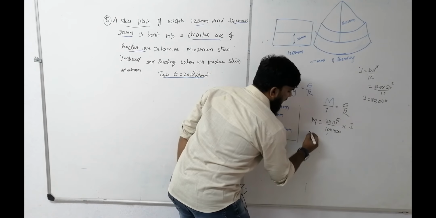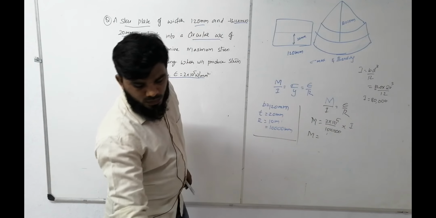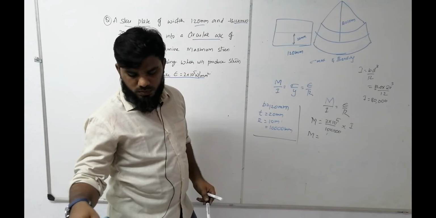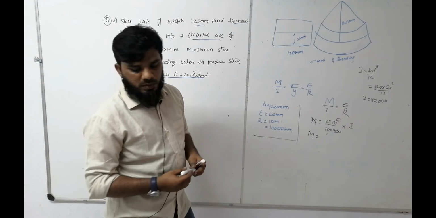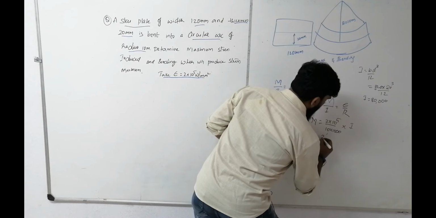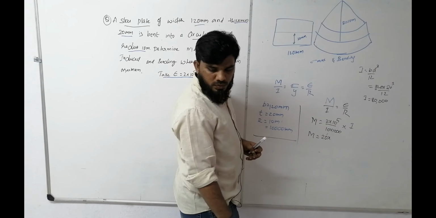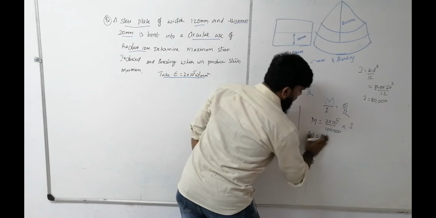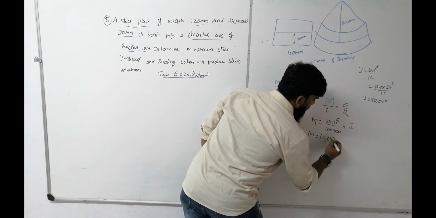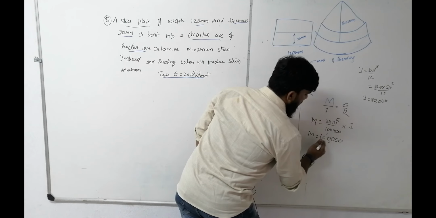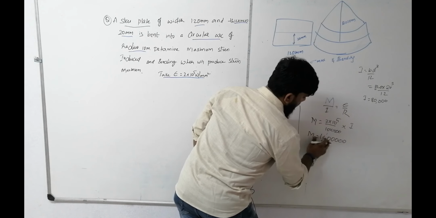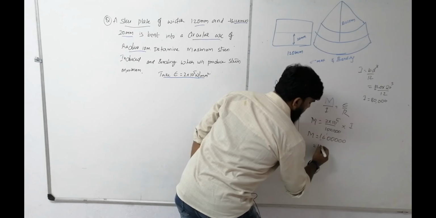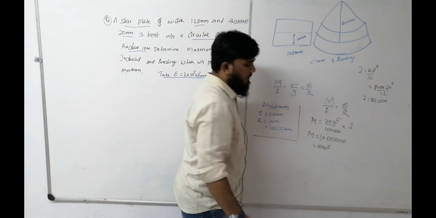So directly substitute that value and find the value for M. M is equal to 20 into... calculate the total value and tell me the answer. 16,000. Okay, this is the value which you are obtaining, so we will write it as 16 into 10 to the power of 5.